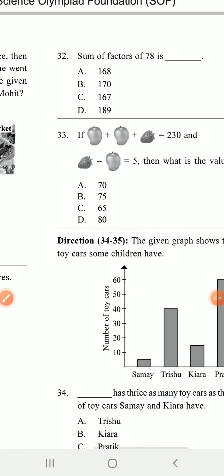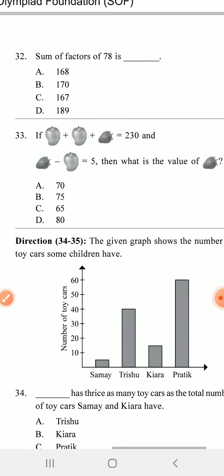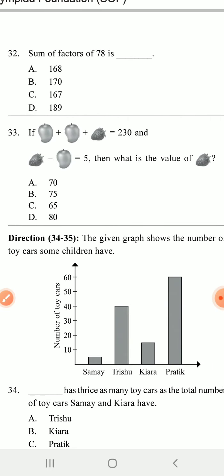Next, 33. There is a mango given here and added all of them, and there is a lychee also. So first, 2 mangoes plus 1 lychee equal to 30 is given. Then 1 lychee minus 1 mango equal to 5 is given. Then what is the value of 1 lychee?